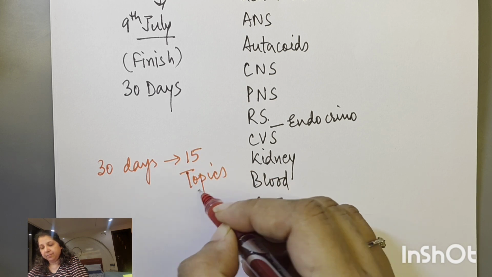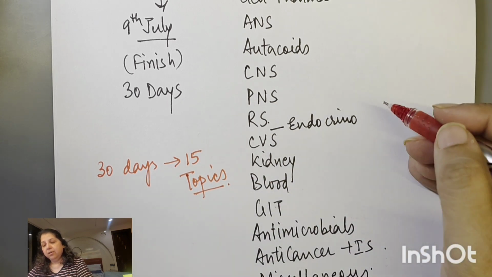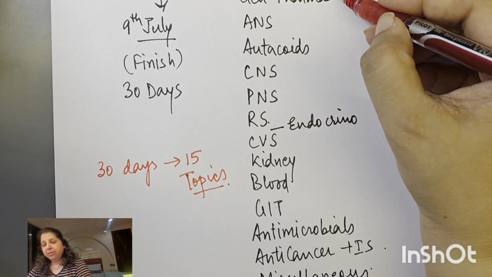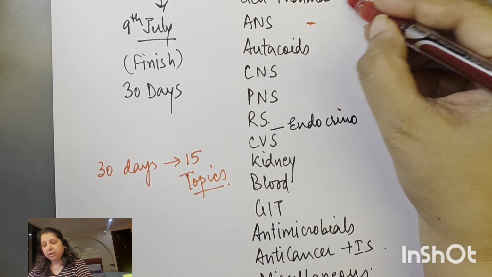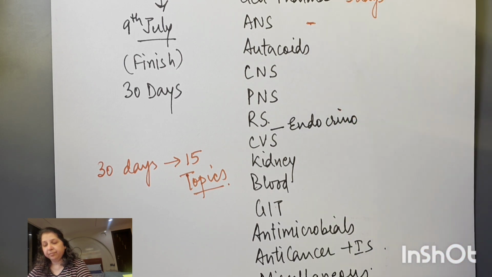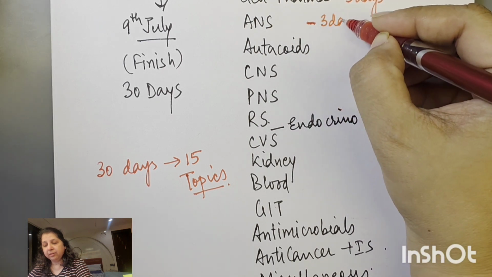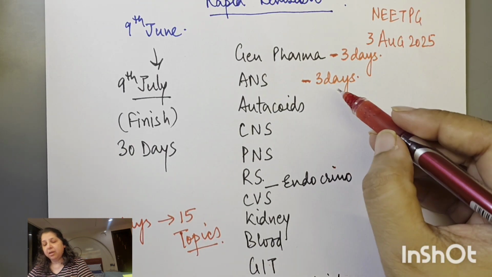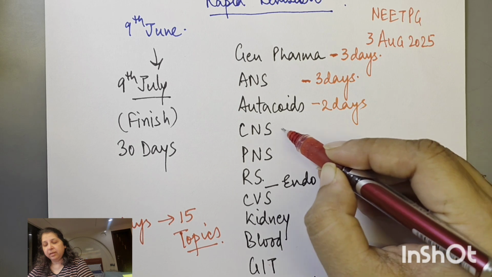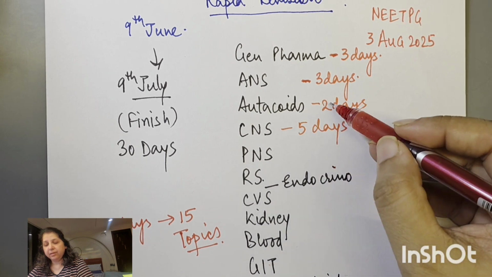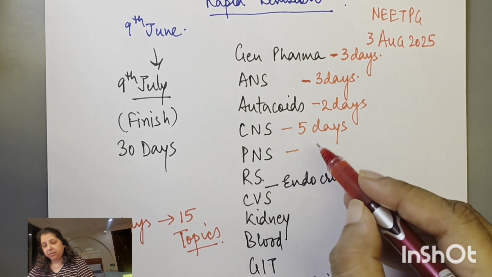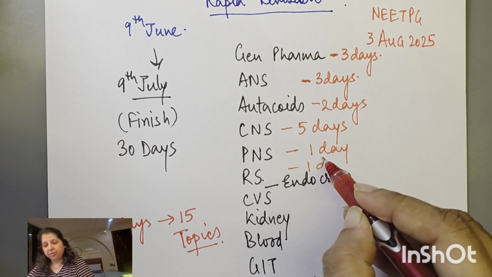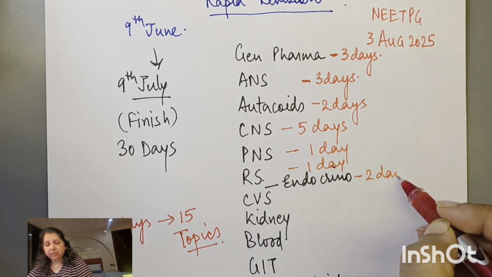Now general pharma will take at least 3 days. ANS will take 3 days. Autacoids 2 days. CNS 5 days. Let's say 5, 6, 7, 10, 13. 13 we have taken. PNS 1 day. Respiratory 1 day. Endocrine 2 days.